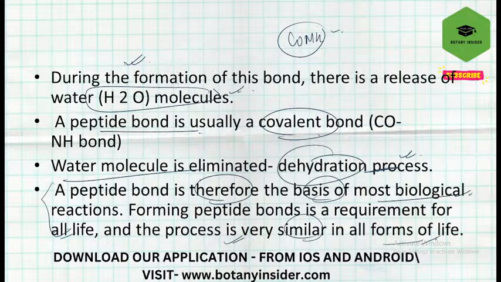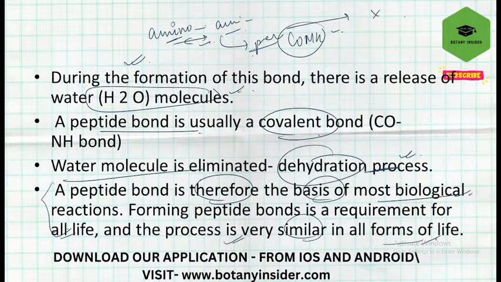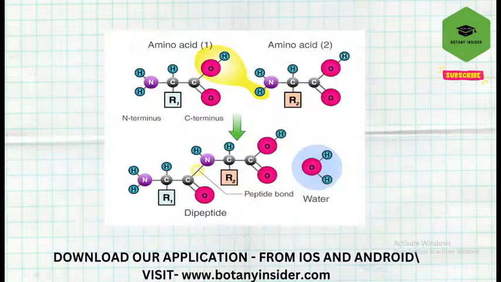Because obviously if the peptide bond will not be there, amino acids will not be able to connect together, they won't be able to bind together, and if there is no binding between the two amino acids, they will not be able to form proteins, and then no functionality will be there. So what does this mean? That the peptide bond is the main basis of the actual biological reactions of the entire process, right? Remember this.